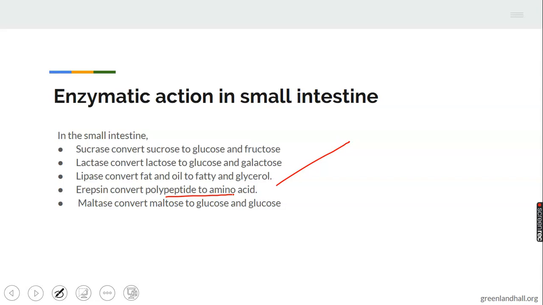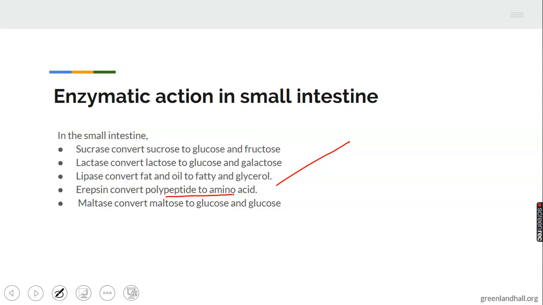Sucrase acts on sucrose and converts it to 2 monosaccharides, which are glucose and fructose. Lactase acts on lactose and converts it to 2 monosaccharides, which are glucose and galactose. While maltase acts on maltose and converts it to 2 monosaccharides, which are glucose and glucose.